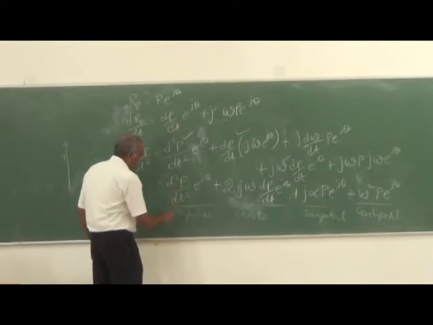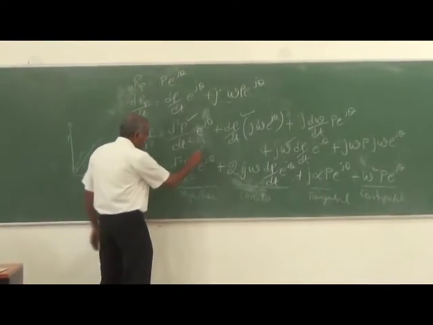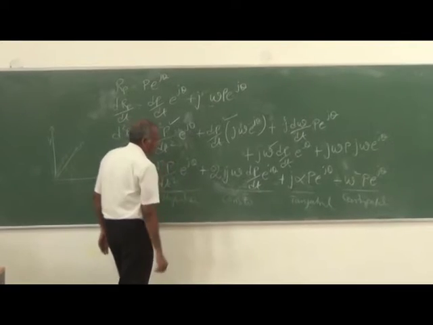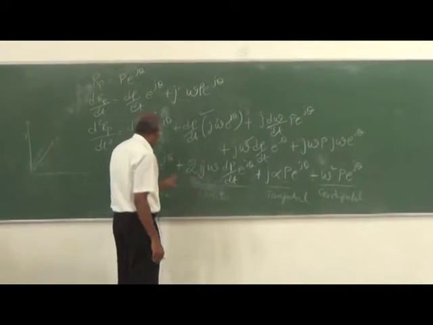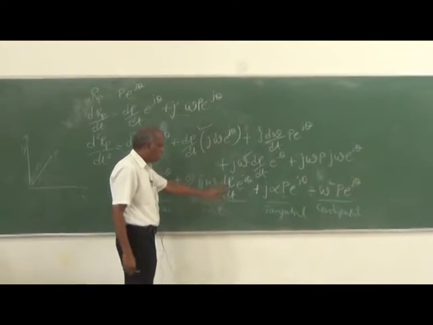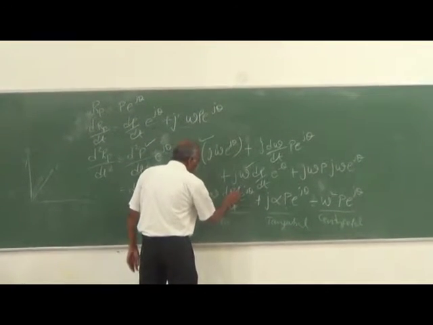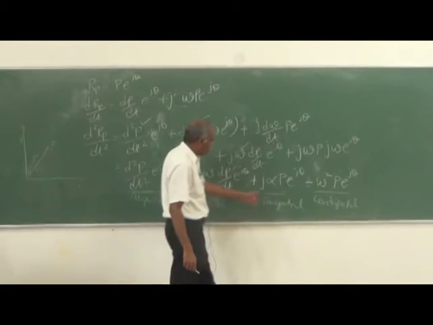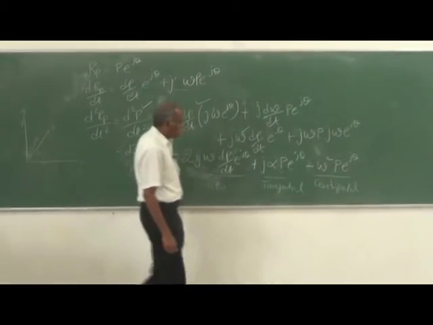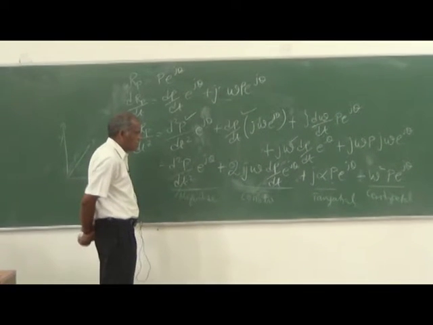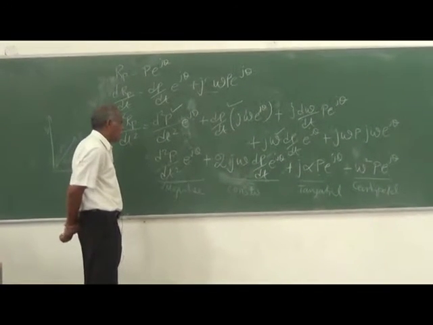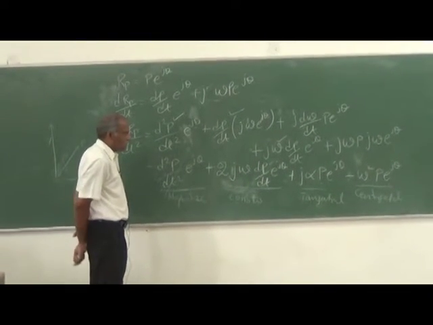So what you will see is this dp is not going to change, so this term will be eliminated. Then again since dp itself is 0, this term also will be eliminated. So we will have only 2 terms which will come. One is the tangential acceleration, another is the centripetal acceleration.